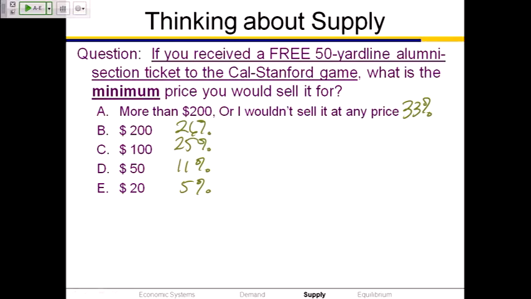If you're willing to sell it for 20, are you willing to take 50? You betcha. And so the total quantity supplied at a price of $50 is going to be the 5% of you who are willing to sell it for just 20, plus the 11% who are willing to sell it for 50. Total quantity supplied, 16% of the people in the room. The people who were willing to sell it for 20, are they really happy? You betcha. Because they were willing to sell it for 20 and they got 50 for it.